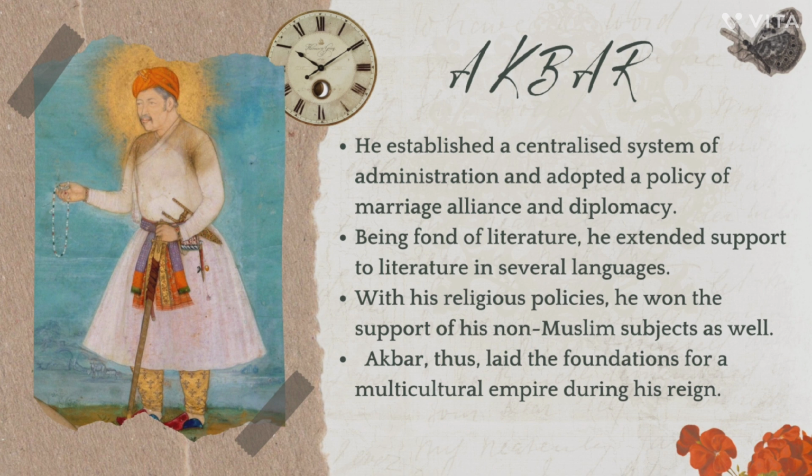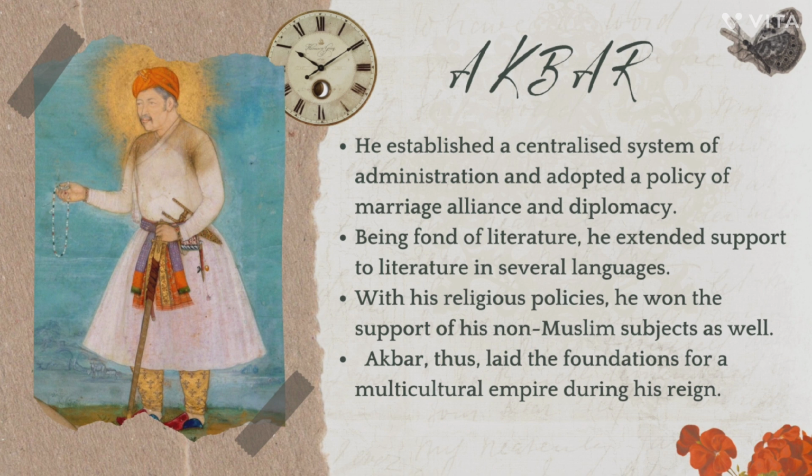But ultimately the main power was under Akbar. As the king was the central body and the main ruler who decided all the policies, this system was called the centralized system of administration.